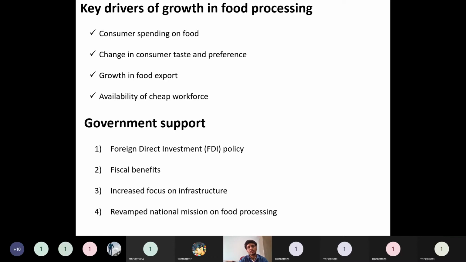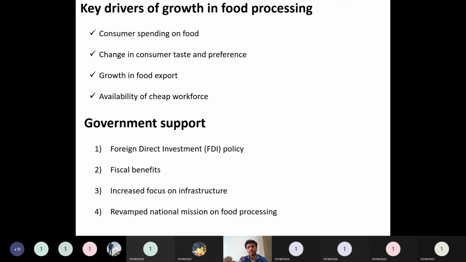Then growth in food export, as we are also exporting part of our food to other parts of the world. And availability of a cheap workforce: India has a very high availability of cheap workforce. These are the driving forces, or we can consider them the motivation to develop the food industry. Then government support is also there, obviously.